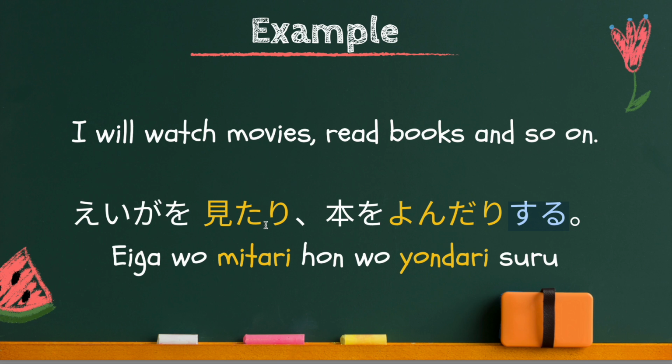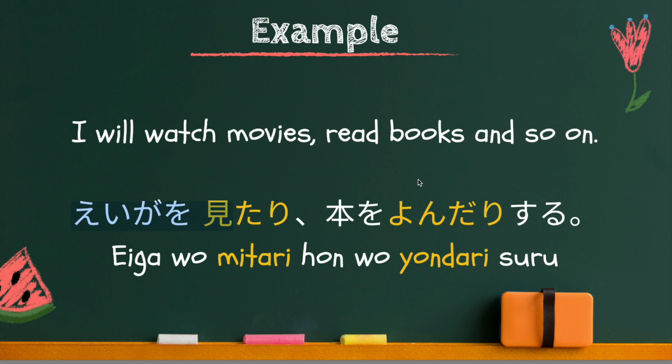This gives the listener a nuance that you are going to do much more than that, but you are just giving some examples of actions you do. This is not the whole list. And also, the order doesn't matter. That means you may read a book first and then watch a movie, but the order doesn't matter.